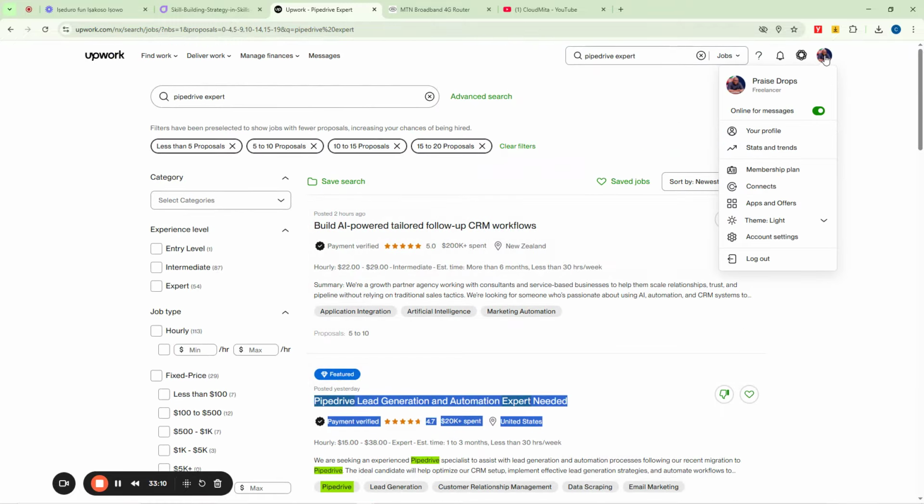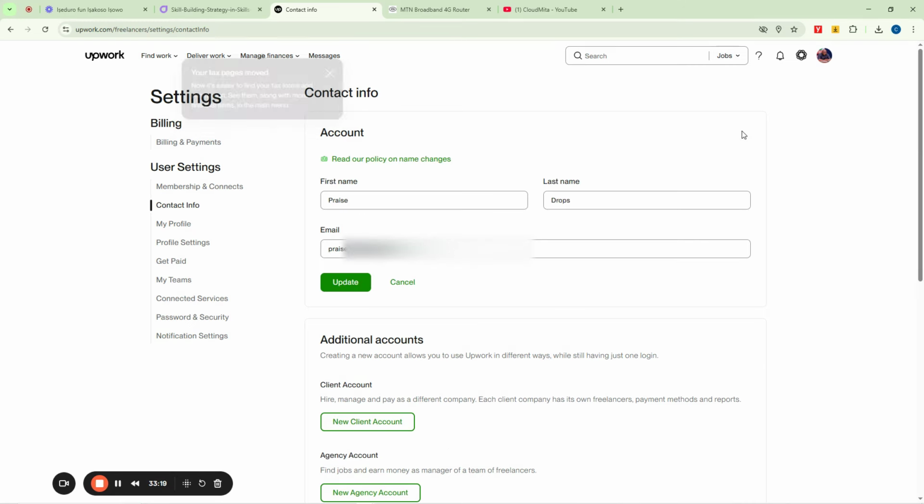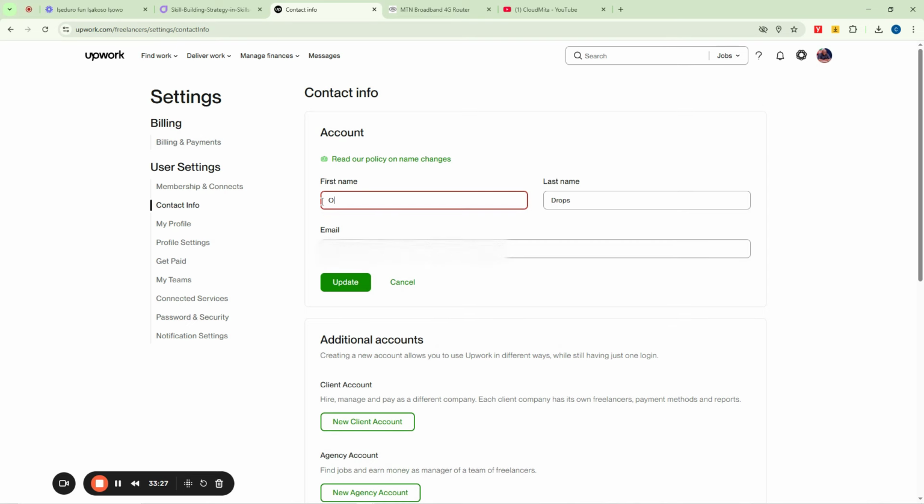If you want to edit your profile, you can click on account settings. Here you can do some little editing. You can even change your name. Let me change my name to, maybe, Bioma Richard N, right?